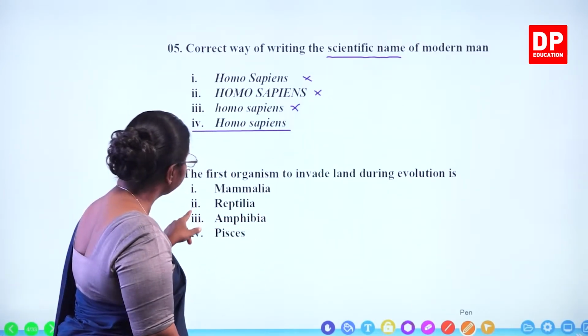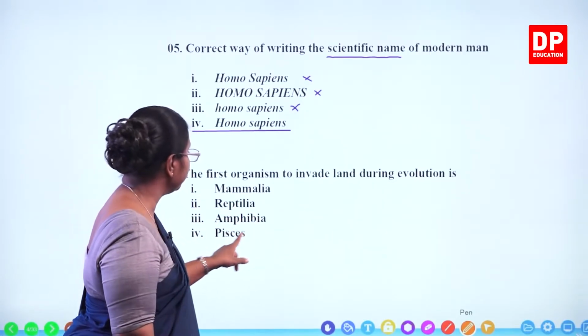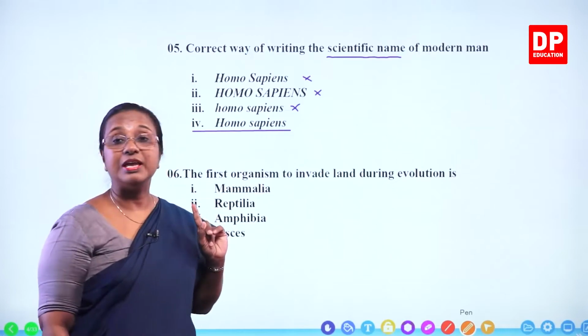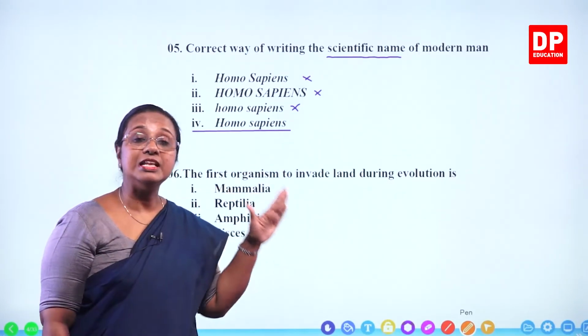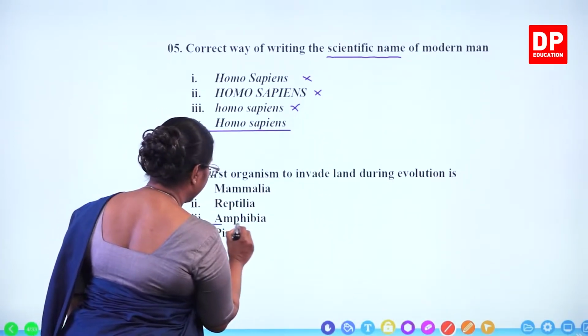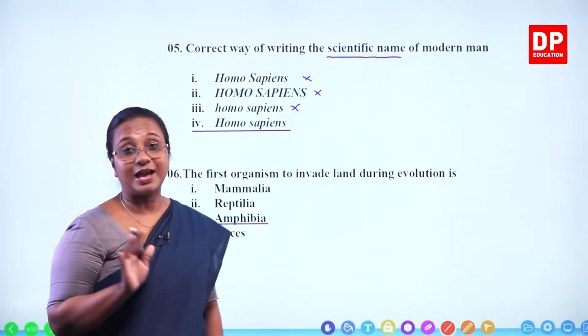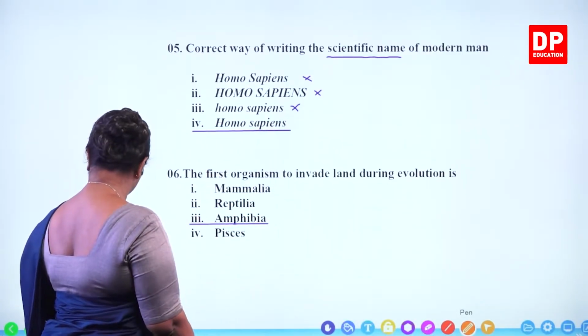So if we look at the answers, mammalia you have in all different environments. Whales are there in the sea, the rest of the animals and man on land, and we have bats who normally use the trees and higher elevations. Then reptilia, they are well adapted to living on land. Amphibia, first organism to invade land during evolution. And Pisces, they only live in aquatic environment. So the correct answer will be amphibia. I am sure you can remember that. With that, students, I will move on to the next question.